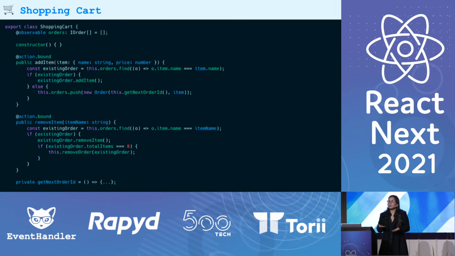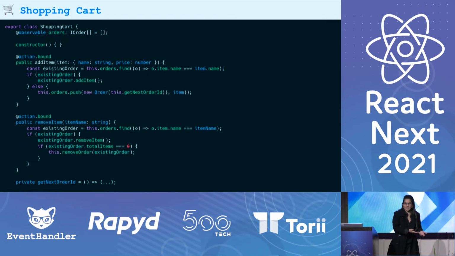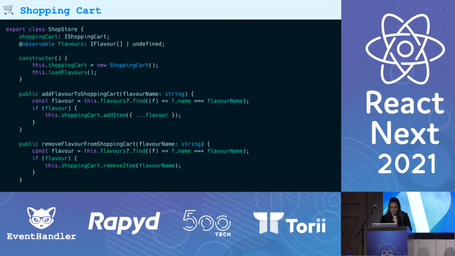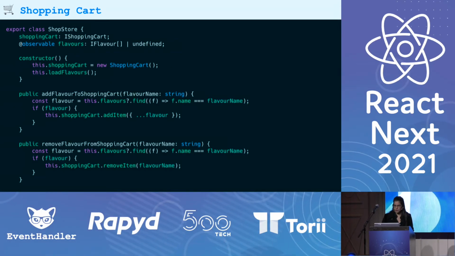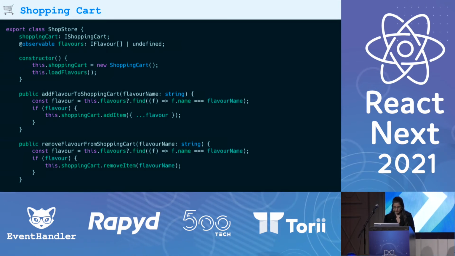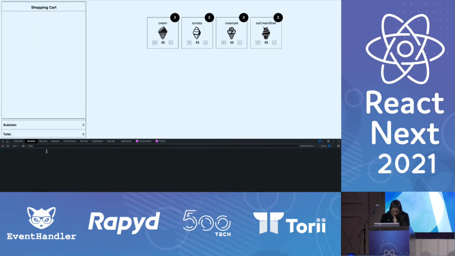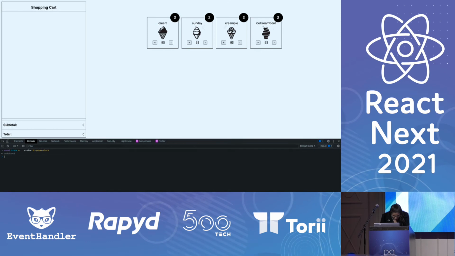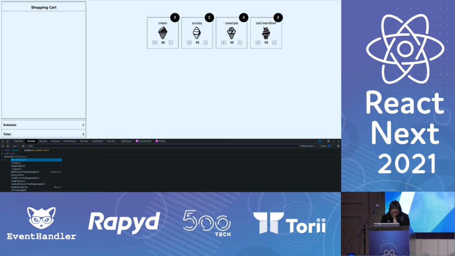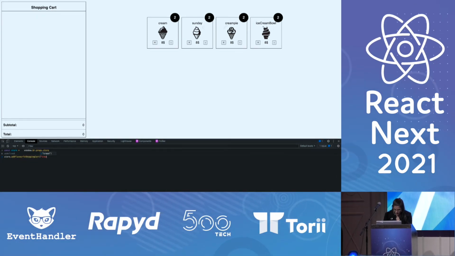However, we do want to be able to pick a flavor and add that flavor to the shopping cart as an order. And the flavors are inside the shop store. So what I did is that I added the shopping cart to the shop store with two methods for adding a flavor and removing a flavor from the shopping cart. And let's see that it works. And I promised you console, so let's hook to our store. And as you can see, this is our shop store. And let's add a flavor. Let's add cream.